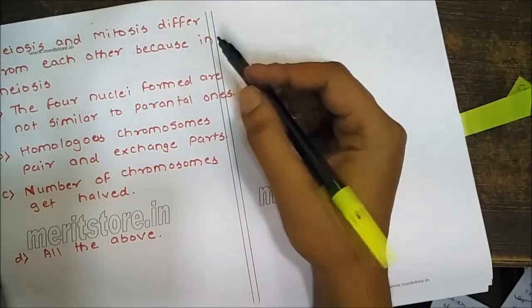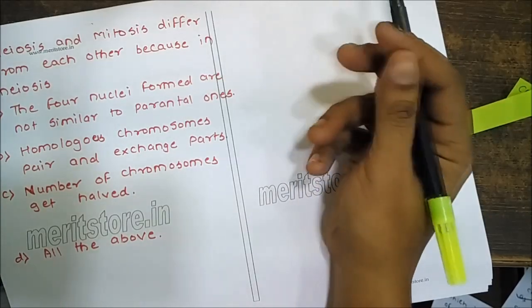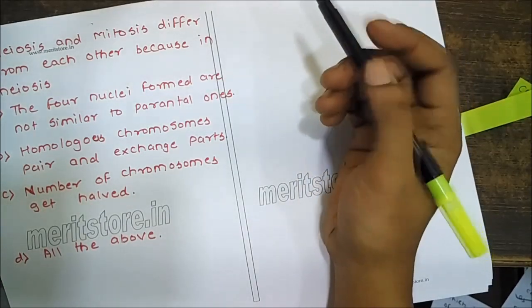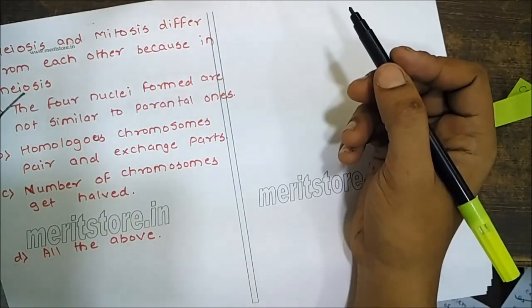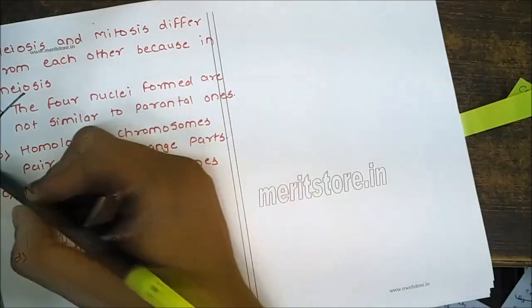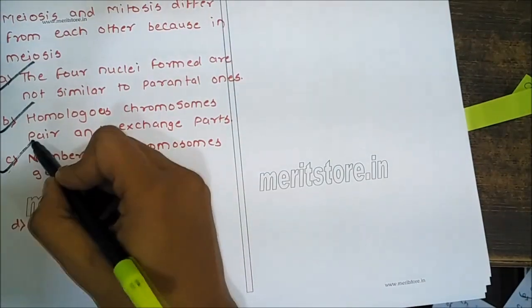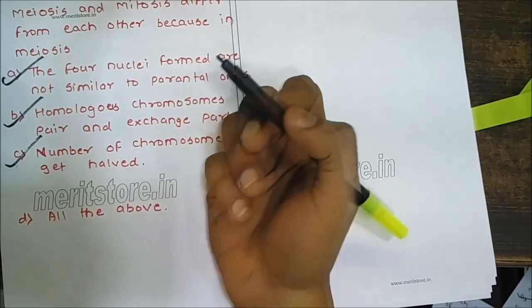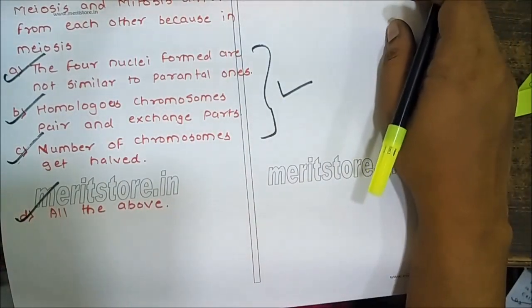Meiosis and mitosis differ from each other because in meiosis four nuclei not similar to the parent ones are formed. Homologous chromosomes pair and exchange parts. This is also true. The number of chromosomes gets divided into half. This statement is also true, which means all of the above are correct statements. So the correct option is D.